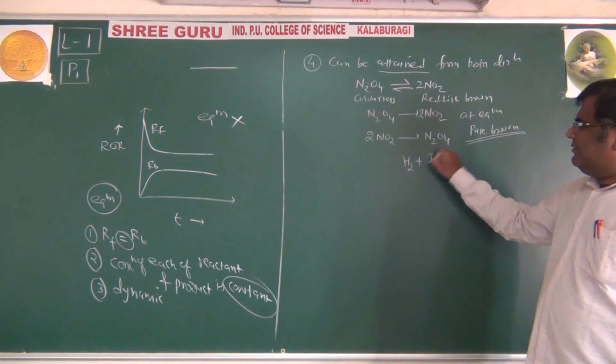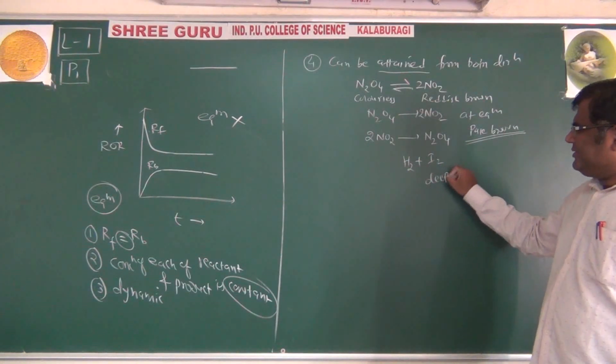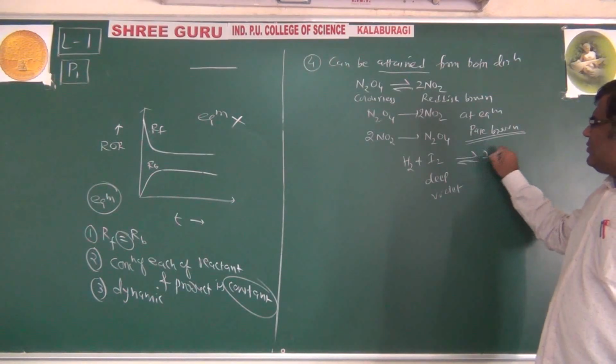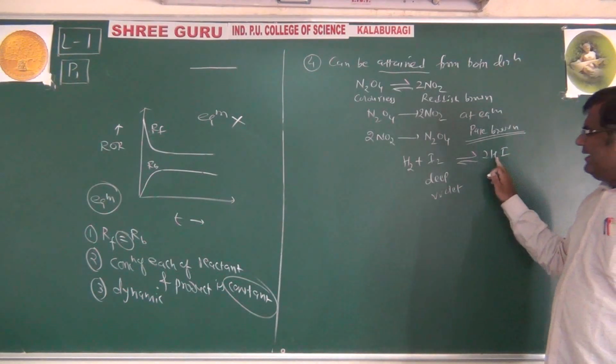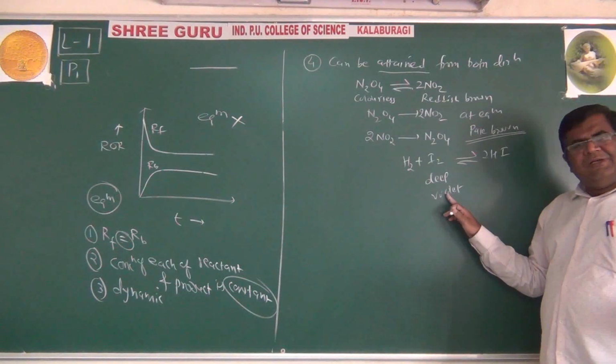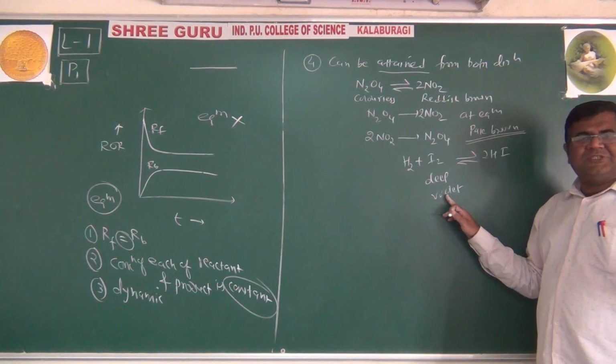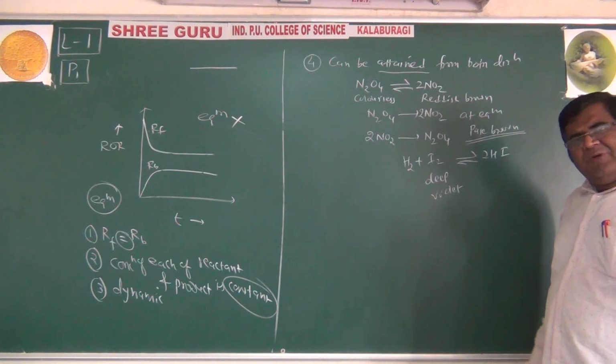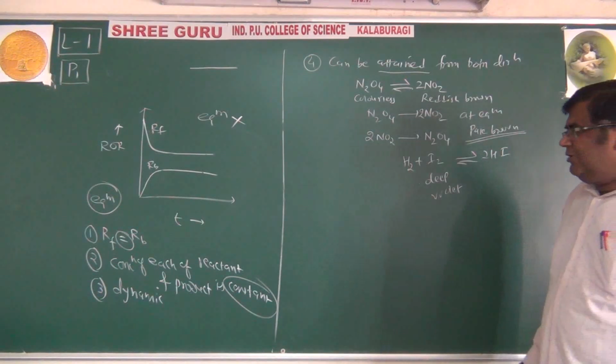Similarly, hydrogen and iodine, where iodine is deep violet, reversibly give 2 moles of hydrogen iodide. At equilibrium, the intensity of the violet color decreases and becomes constant, and we say that equilibrium has been attained. So equilibrium can be attained either from reactant or from product.